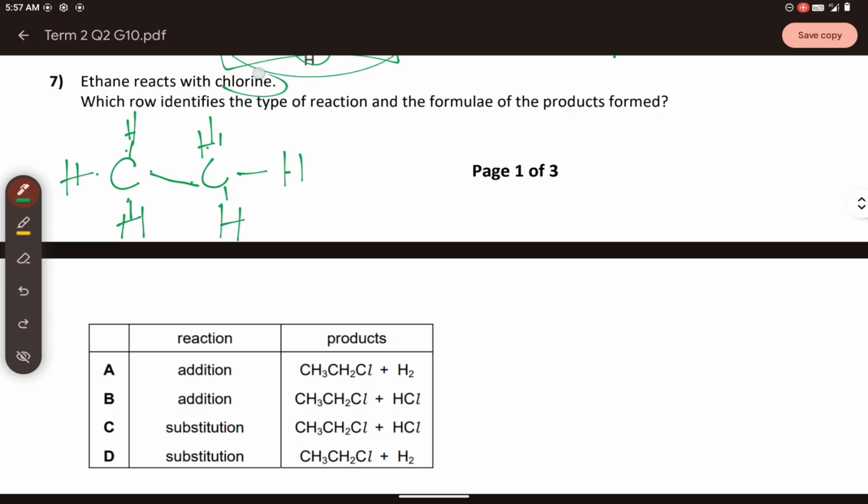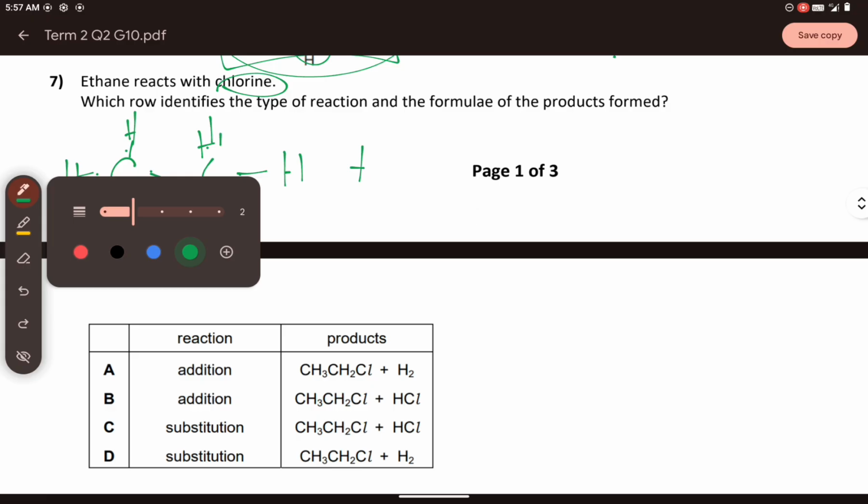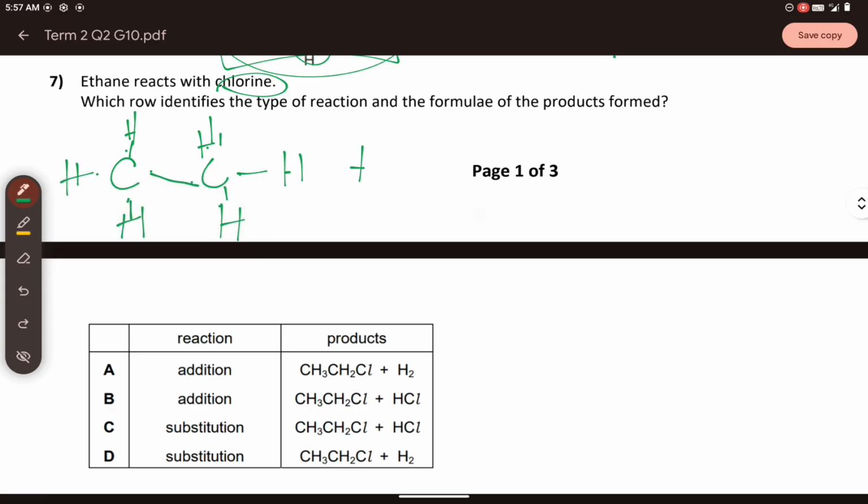And then it reacts with chlorine. Is it one chlorine or two chlorine? It is two chlorine, remember that always. Why is it two chlorine? Because it is not a noble gas, so it has to bond in a covalent form to achieve the octet rule. So let me draw the Lewis structure of chlorine. Chlorine has seven outermost electrons: one, two, three, four, five, six, seven. And then it is Cl2, so you will have one, two, three, four, five, six, seven, and a bond here.